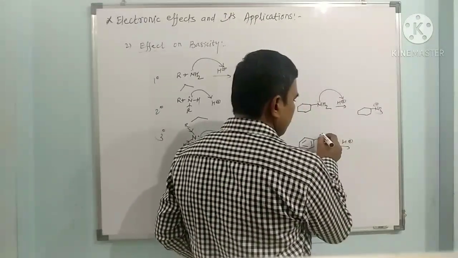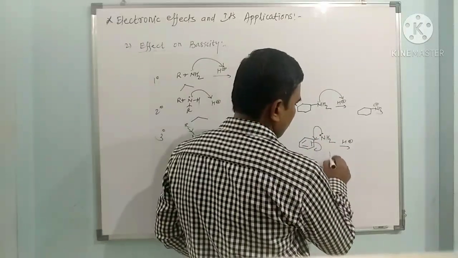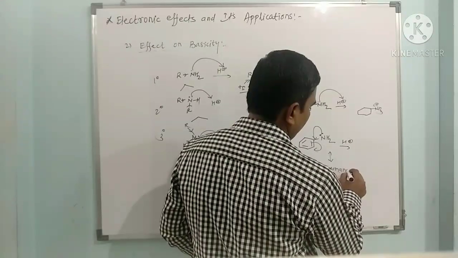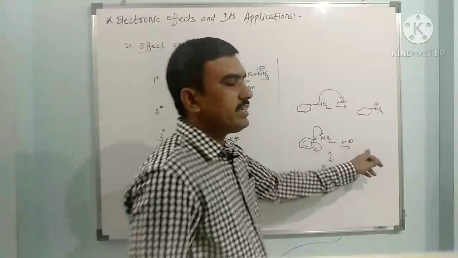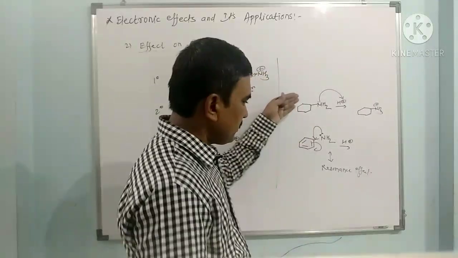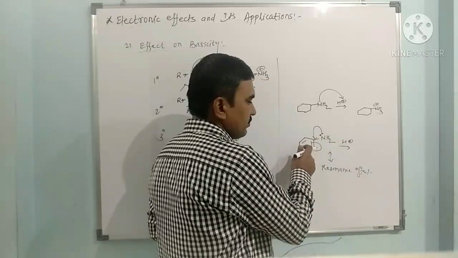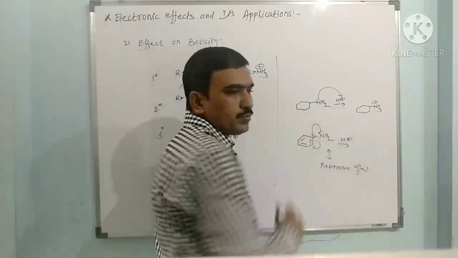But when aromatic amines are treated with a proton, the lone pair can attack, but this lone pair is in conjugation with the pi electrons. So it shows the resonance effect. It also gives the anilinium ion, but it undergoes resonance. Because this lone pair is conjugated with the ring, it cannot give its electron pair readily to a proton.